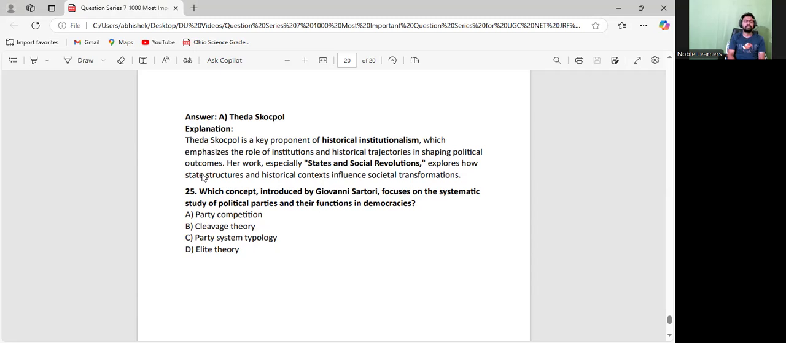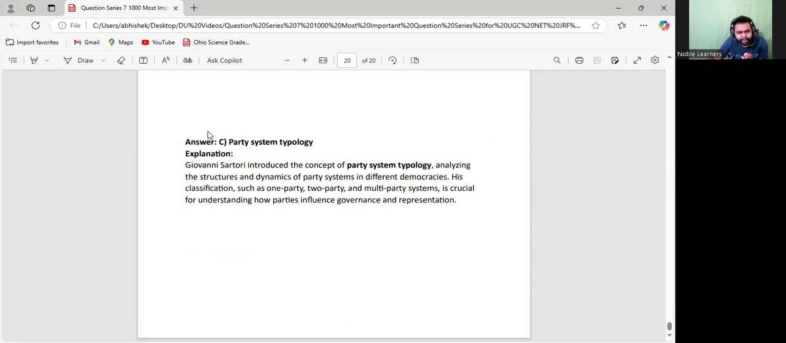Which concept introduced by Sartori focused on the systematic study of political parties and their functions in democracies? So he talked about party system typology. This is what we need to understand. I hope you get the point.